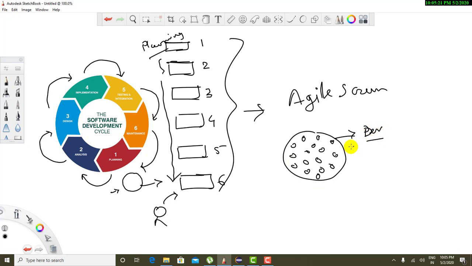Development will happen around this single feature first. Once this feature is done, then we will pick the next feature. Once that is done, we will integrate these two features with each other, and then we will pick the third feature. After this feature is also done, we will integrate it with both of the already developed features, and we will keep on integrating the developed features. So this is what happens in Agile.